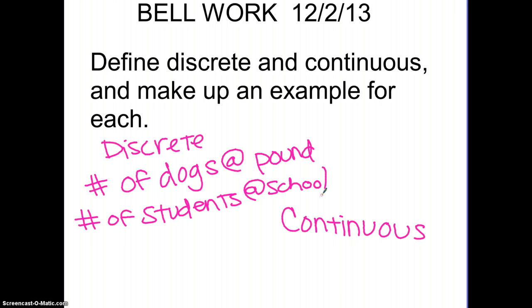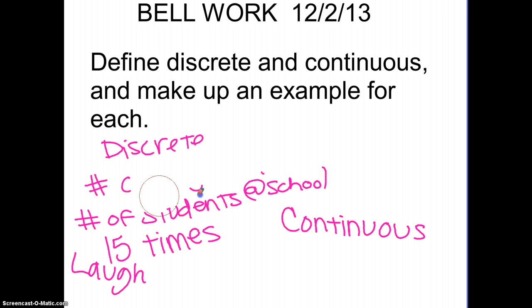Another example we've done is a person laughs 15 times in a day, so this is laughs. Laughing would be discrete because you either laugh or you don't. You don't have half a laugh or 3/4 of a laugh. So some examples that would be